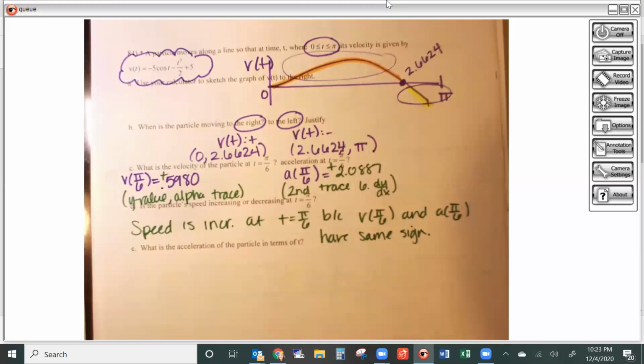And remember, it doesn't matter that they're both positive, it only matters that they match each other. So if they were both negative, that would also mean that your speed is increasing.